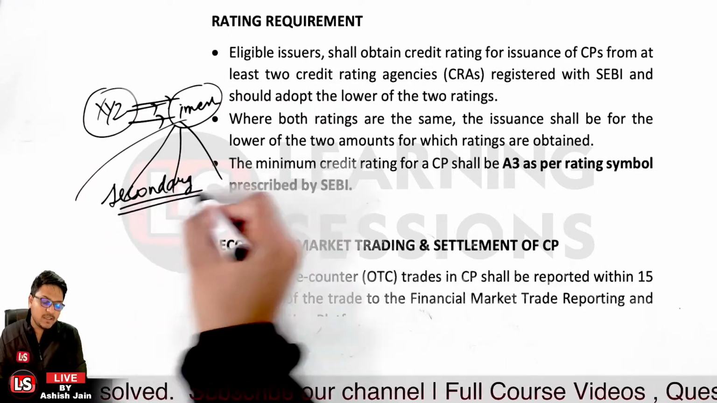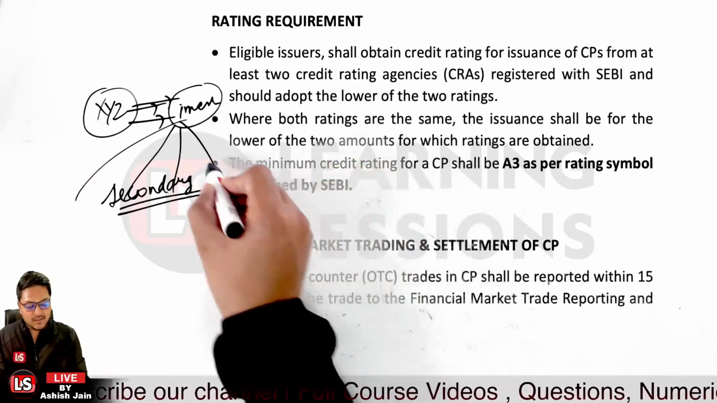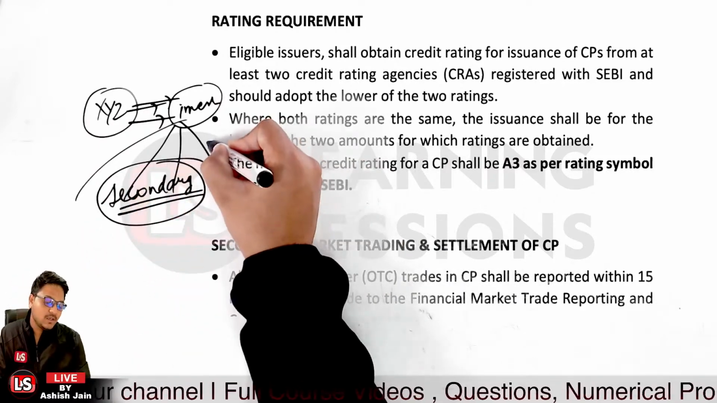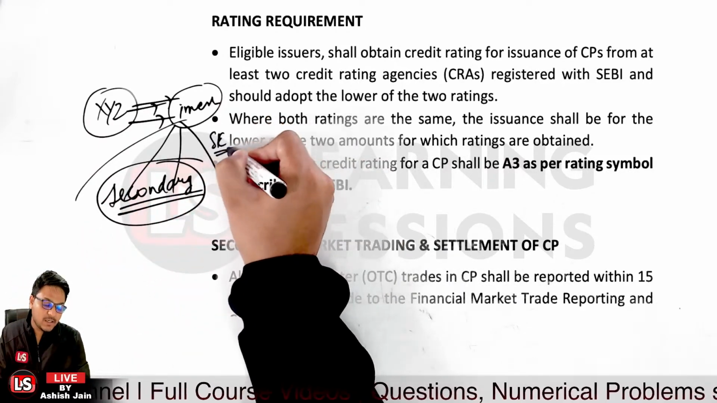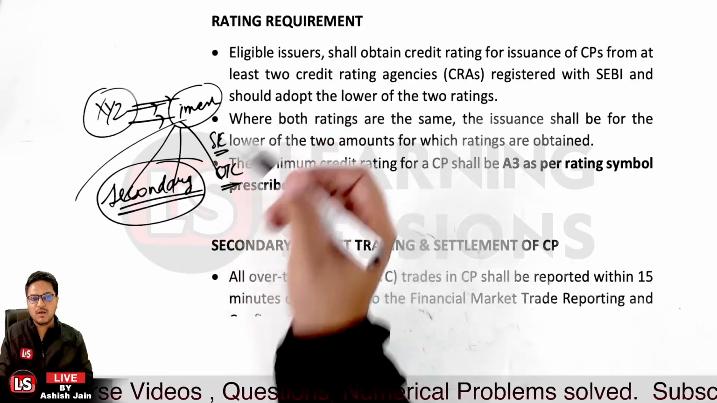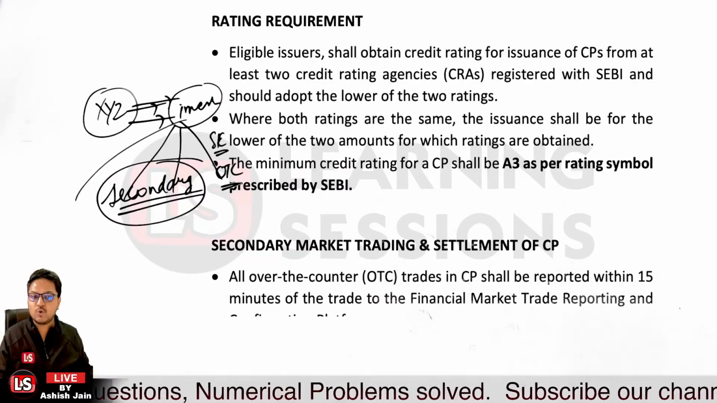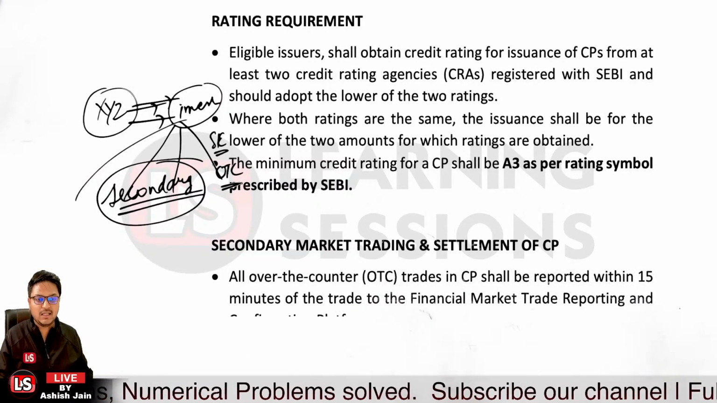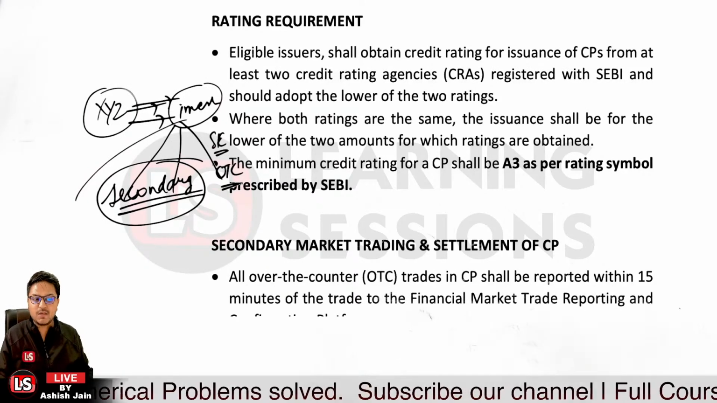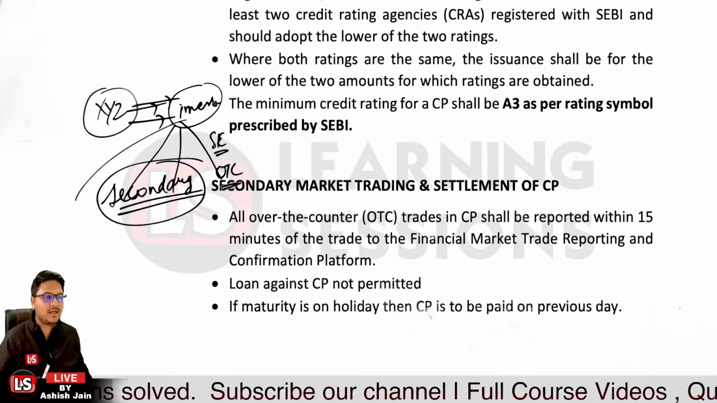Now for commercial papers, this secondary market can be operated through the stock exchange, and it can also be operated through OTC, that is over the counter deals. Over the counter deals means one person will be exchanging it with the other person. Now in case an OTC trade is there, that must be reported to the required platform within 15 minutes.